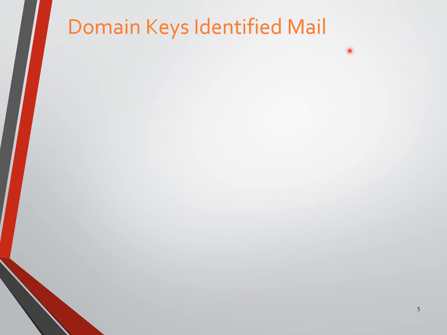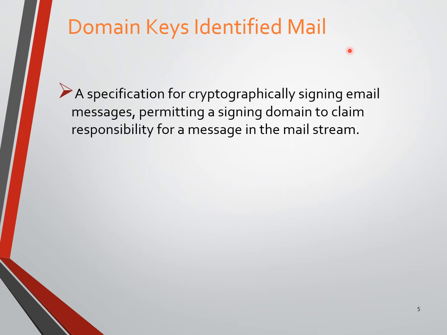Now see, DKIM is a specification for cryptographically signing an email message, permitting a signing domain to claim responsibility for the message in the mail stream. The sender, the person using yahoo.com, might have gone for the encryption process before sending, and sometimes he might put his signature for authentication, that is a digital signature.